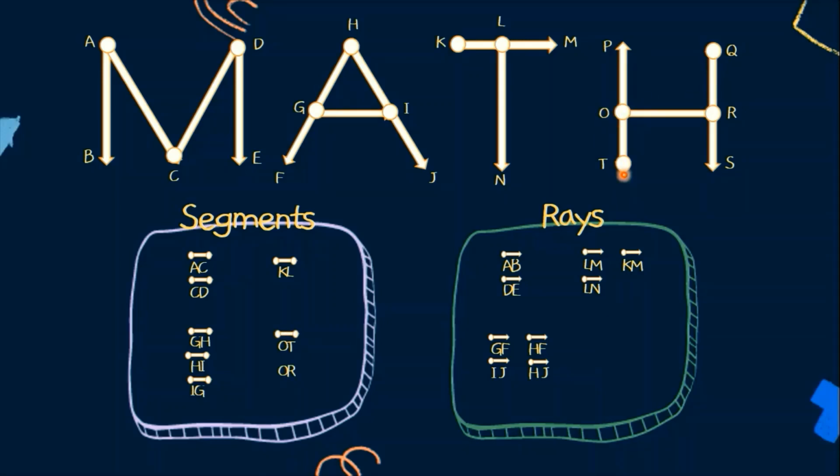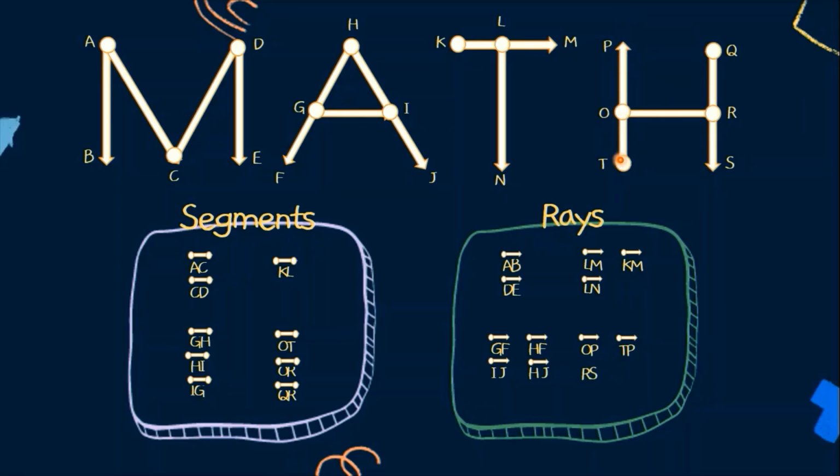Next, for letter H, line segments OT or TO. We also have line segment OR or RO. Lastly, we have line segment QR or RQ. Tatlong line segment lang yung nakikita ko rito for H. For rays, meron tayong ray OP. Ang origin nito ay O. At meron tayong ray TP na ang origin ay T. Points P, O, and T are all collinear.